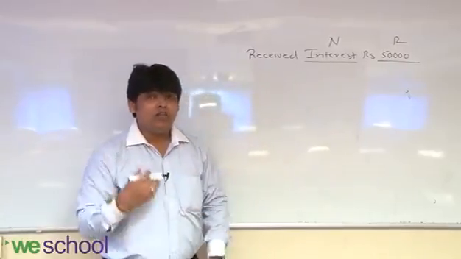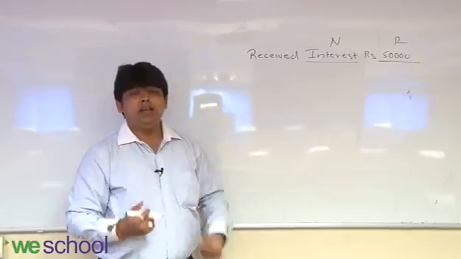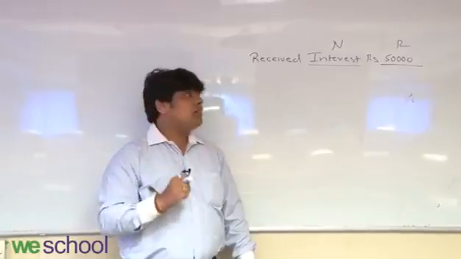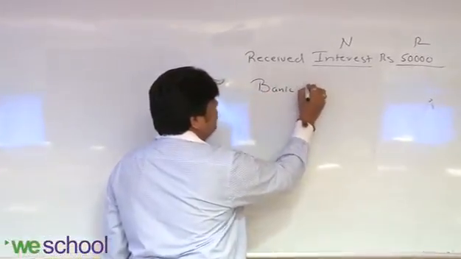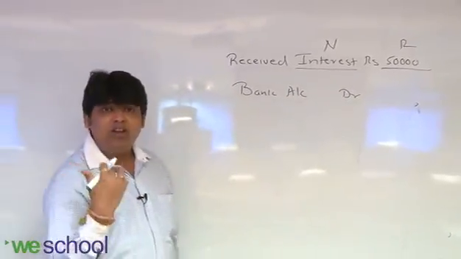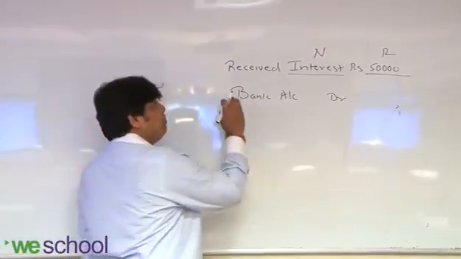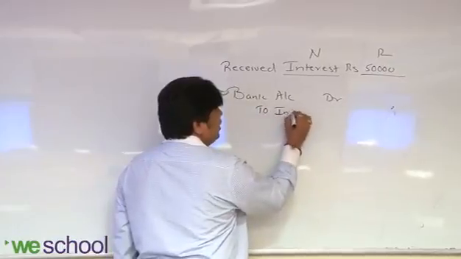What is coming in the form of interest? Cash, my dear. Cash is a real account. Debit what comes in. So instead of cash, you have to write bank. So bank account debit. Why is it debited? Because you receive cash in the name of interest by check. So bank account debit to interest account.